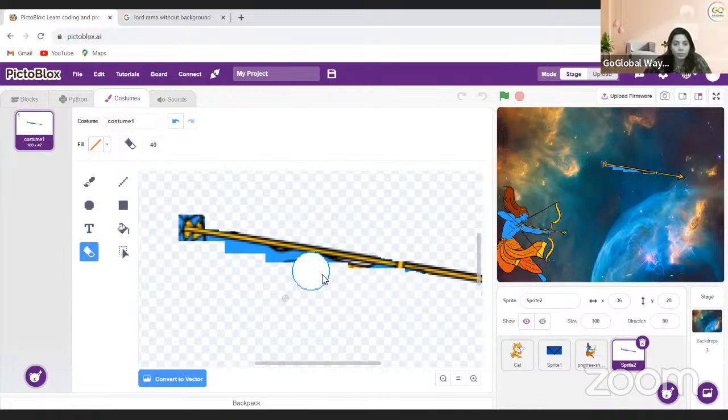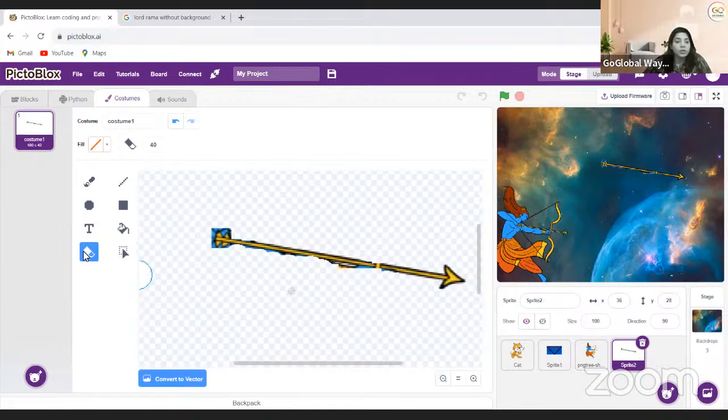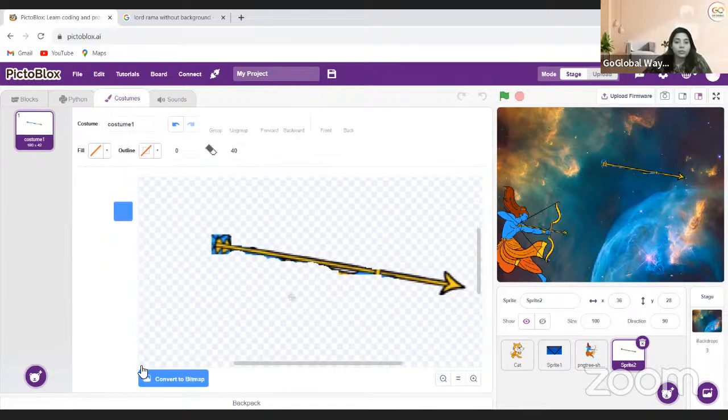So I'm just removing this extra part from this arrow, and when it is minimized, it's not visible that much. And when I minimize it, okay, that's good. So that's fine. I'll do convert to vector again. And this is my arrow sprite.